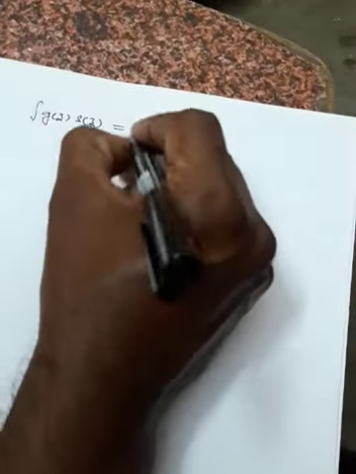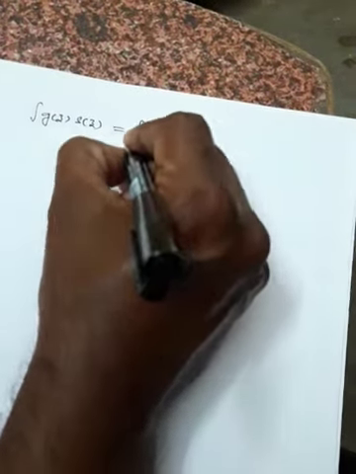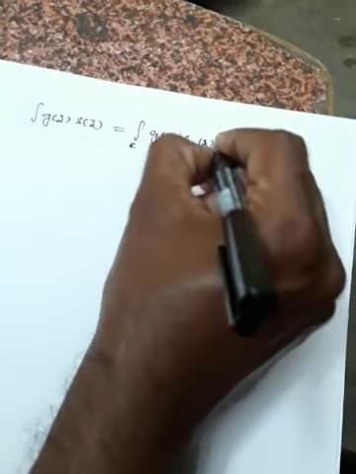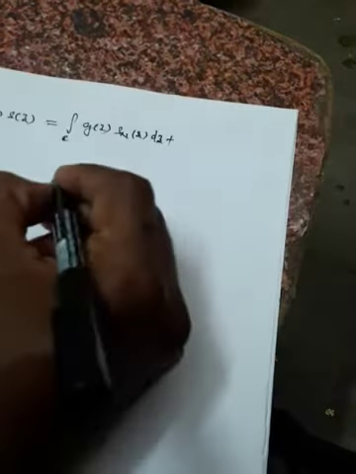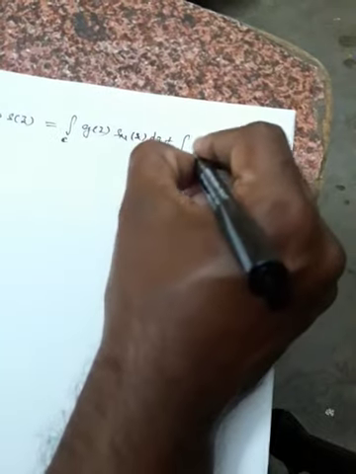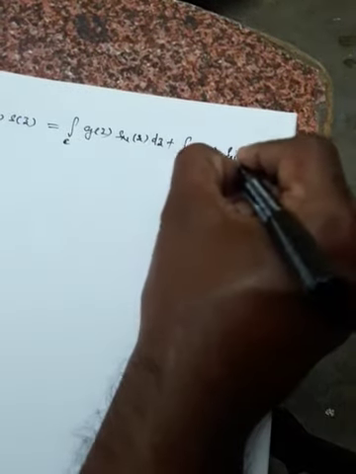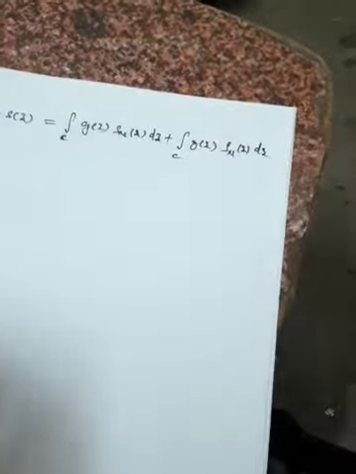Now if you take integral, what is going to happen? That also we'll try to find out. Okay, now integral. So what we'll do is, we'll take integral of g of z S of z, which is equal to integral over C of g of z Sn of z dz plus integral over C of g of z rho n of z dz. Now I have taken integral on both sides.